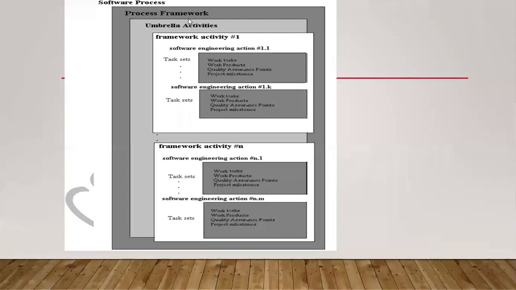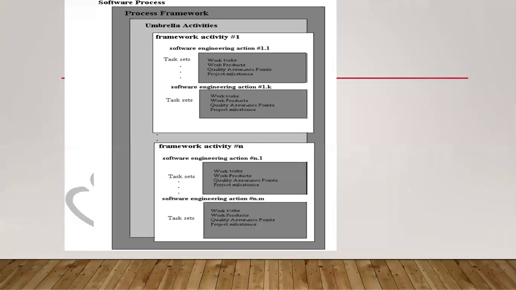What is the job of this process framework? It will gather the requirements whichever are needed for the completion of the software.